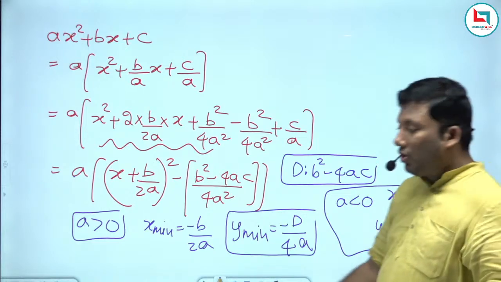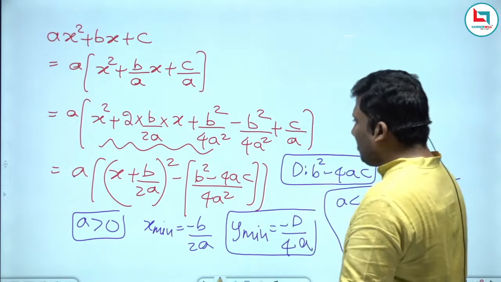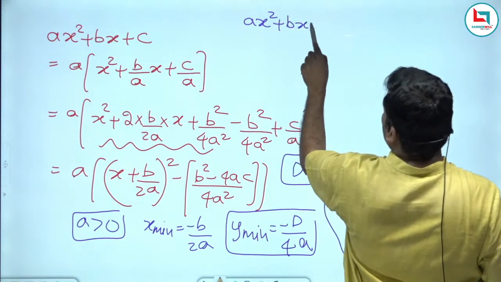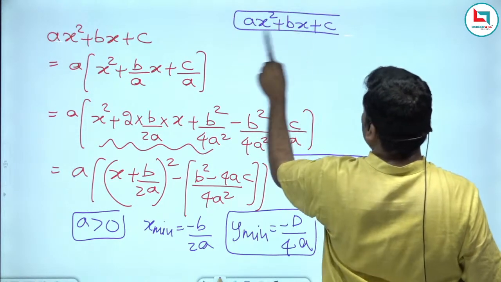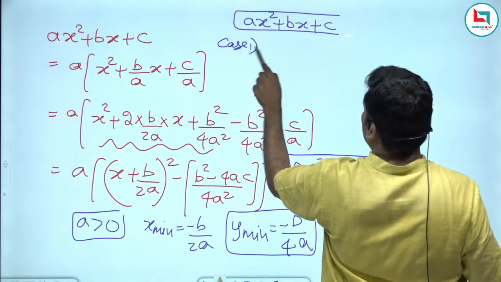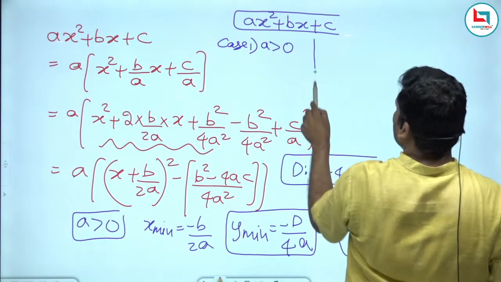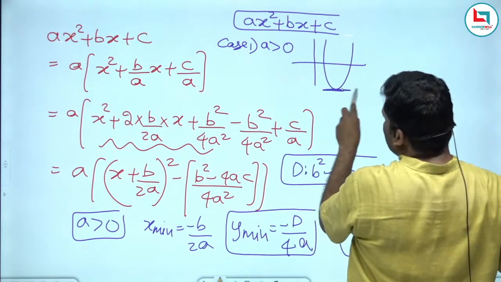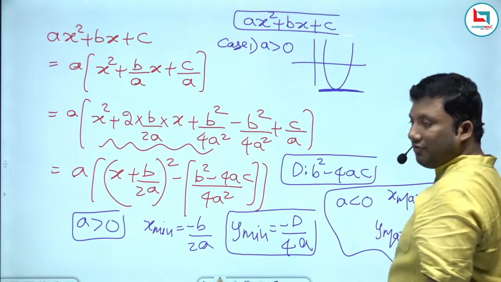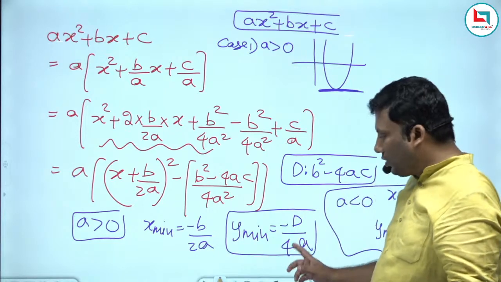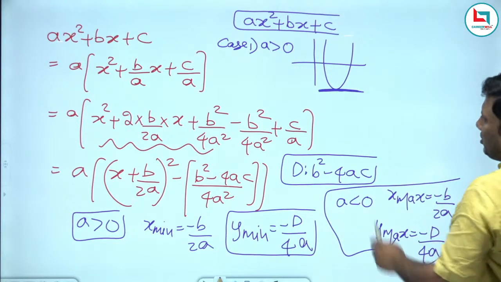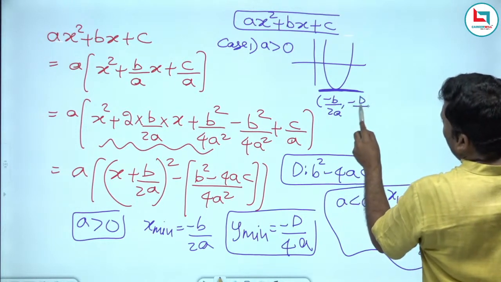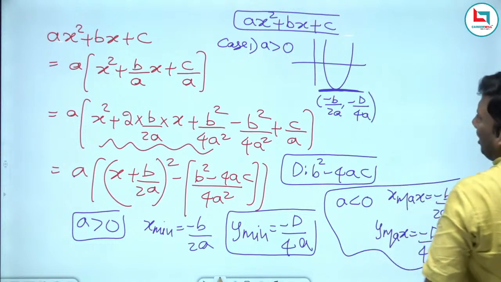A greater than 0, I will get y as the minimum. We already discussed this in maxima and minima, ax square plus bx plus c. Case number 1, a greater than 0 means the graph will go upwards. If it goes upwards, I will get the minimum at x equal to minus b by 2a. What is the minimum value of the expression? Minus d by 4a. Very, very important concept, sir. Minus b by 2a, minus d by 4a.